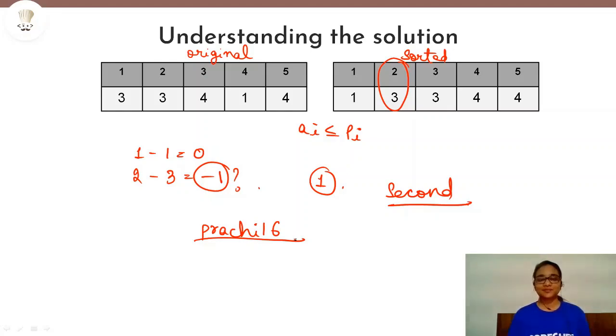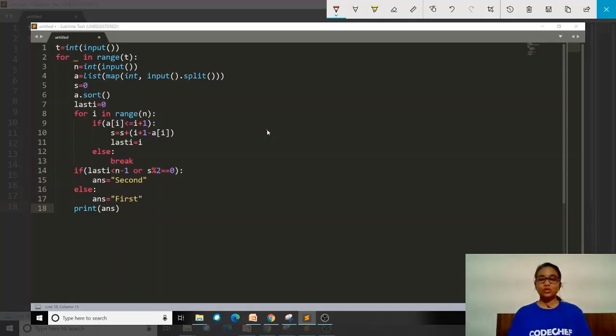So guys, now we will code this problem in Python. So first we have the number of test cases as the input. Then we have the first few lines as the input. N is for the number of elements that will be there in the sequence, and A is the sequence itself. Then we have taken S equals to 0.